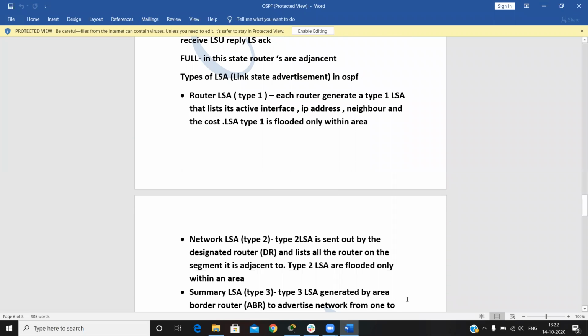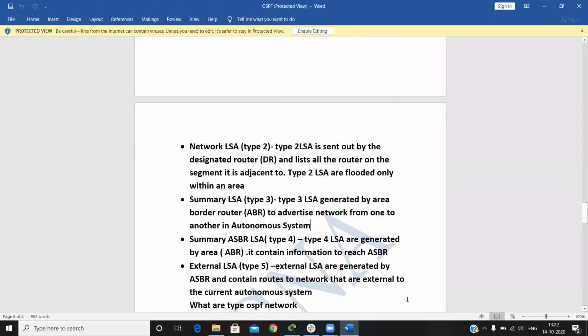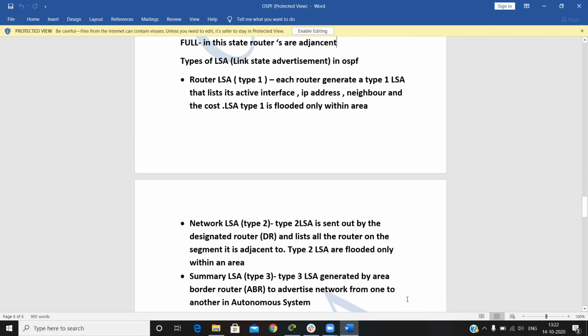We have five types of LSA in OSPF. So LSA type 1 is the router LSA. Each router generates a type 1 LSA that lists its active interfaces, IP addresses, neighbors, and the cost. LSA type 1 is flooded within the area.